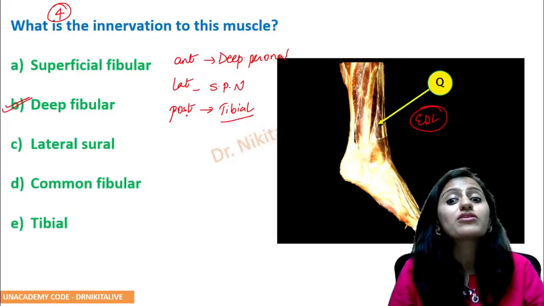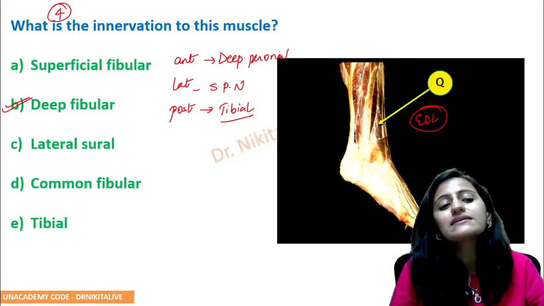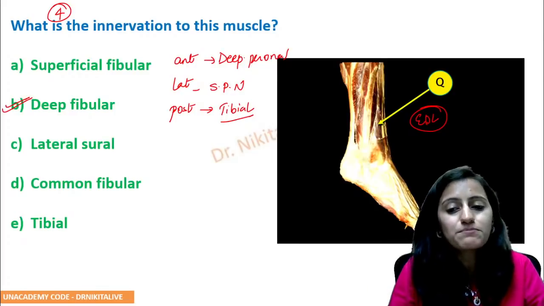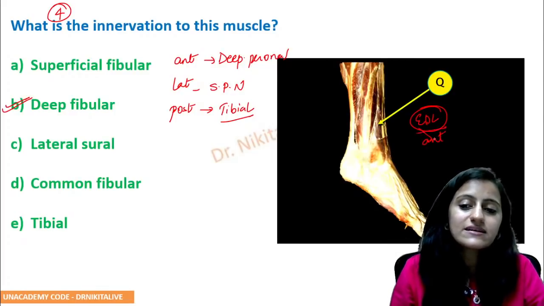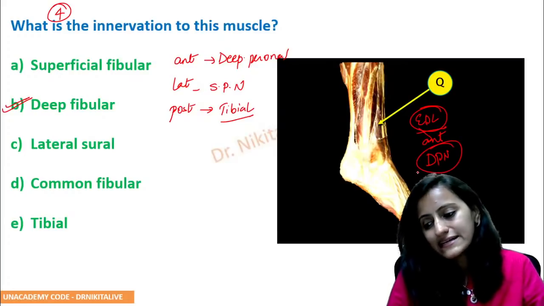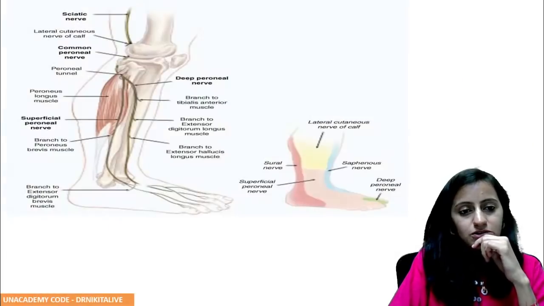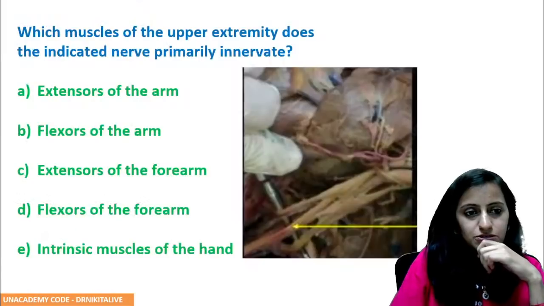As I said, it's not really important to identify which muscle is in this image, but to think logically that this is the anterior compartment, your extensor compartment. It is supplied by the deep peroneal nerve. That is how you would identify this. Okay, going to the next question here.